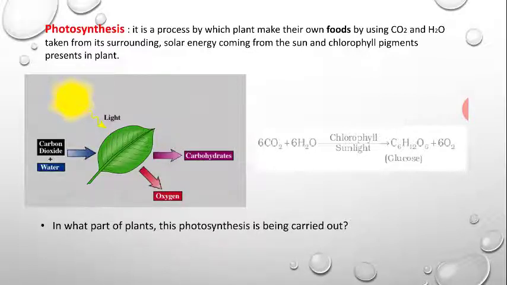Now the question arises: in what part of the plant is this photosynthesis being carried out? The answer is, in most plants this process is carried out in the leaves. But where in the leaves?